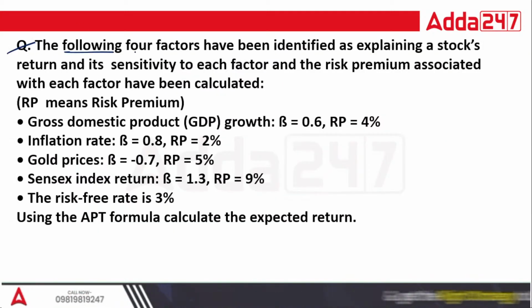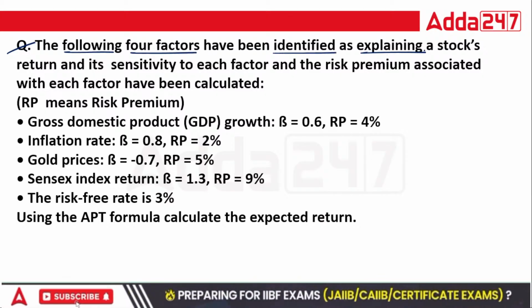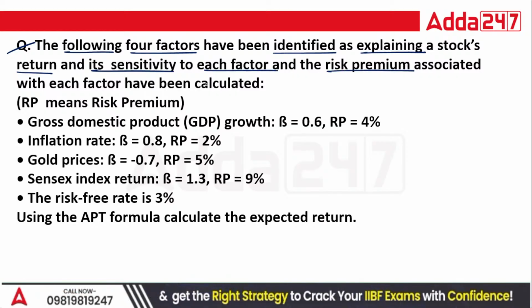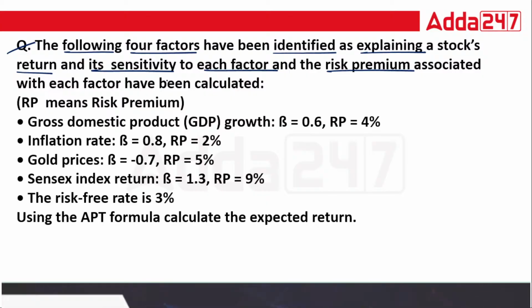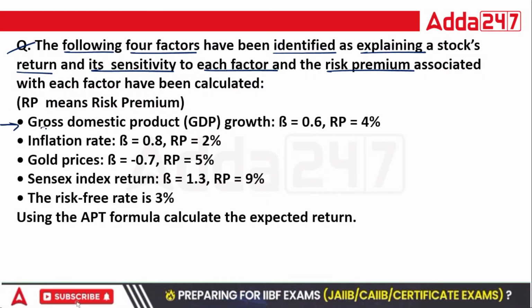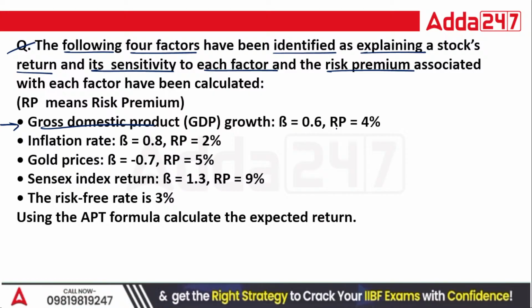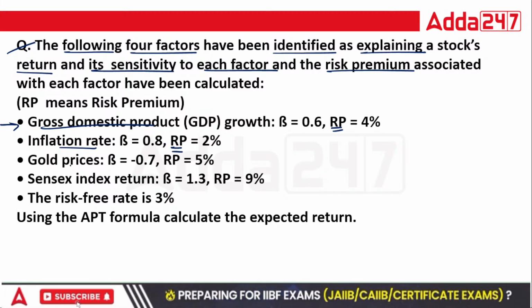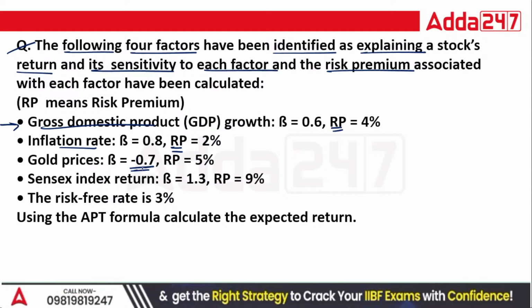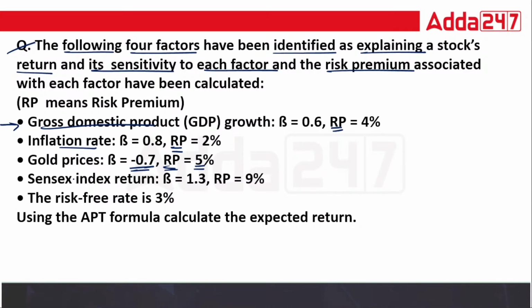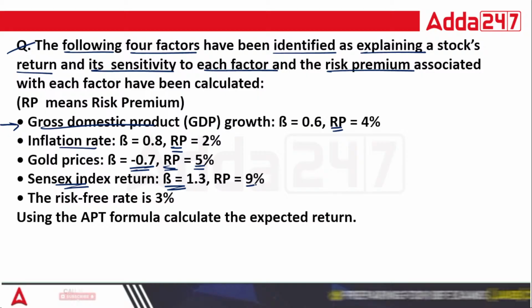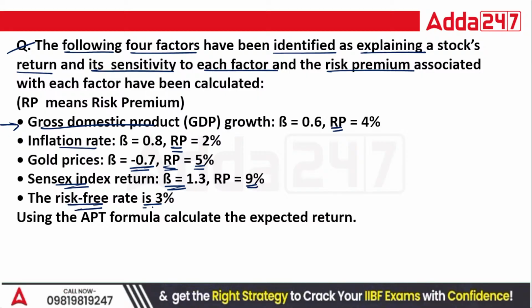Yes, let's solve a question here. The question is, following four factors have been identified as explaining a stock's return and its sensitivity to each factor and the risk premium associated with each of the given factors. First factor you have, that is GDP. So GDP beta is 0.6 and risk premium is 4%. Inflation rate beta is 0.8 and risk premium is 2%. Gold prices beta is minus 0.7 and risk premium is 5%. Sensex index return beta 1.3 and risk premium is 9%. And the risk-free rate is 3%.